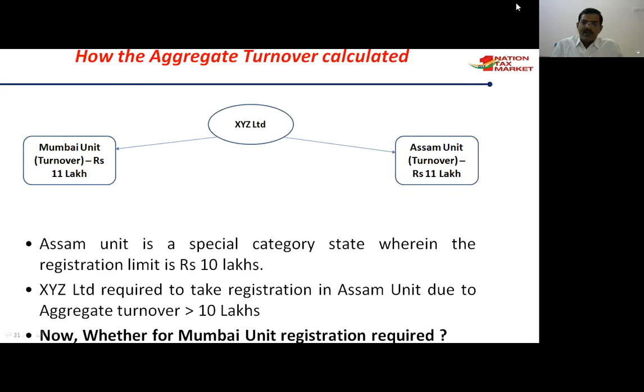So here XYZ Limited has to take registration in 2 states, Assam and Mumbai, Maharashtra. Why? Because Assam is a special category state. Their aggregate turnover is 11 lakhs, which is more than 10 lakhs as per the earlier limit. So they take registration in Assam, and in Mumbai they also have to take registration.